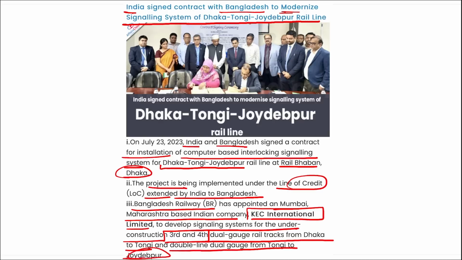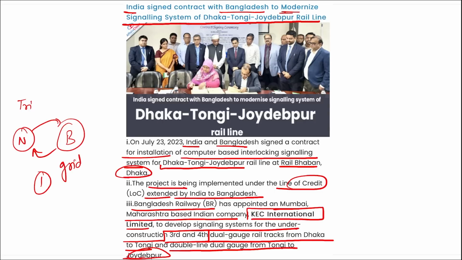Apart from this, remember there was a tripartite agreement signed between Nepal, Bangladesh, and India, where Nepal and Bangladesh will be sharing their excess electricity with each other, and the grid lines that will be used for them will be provided by India.